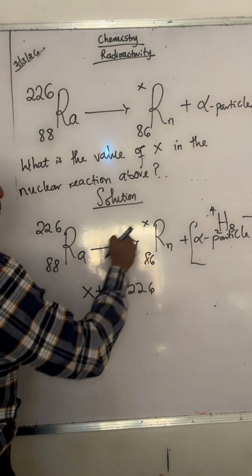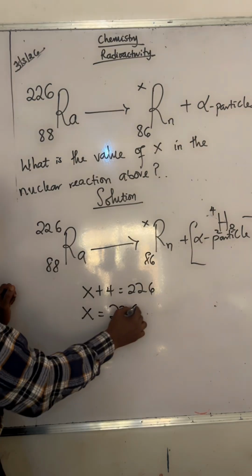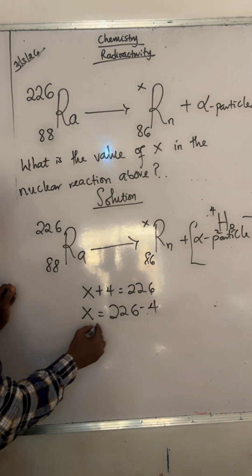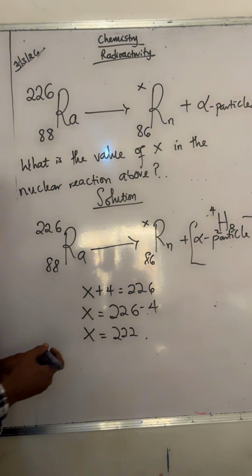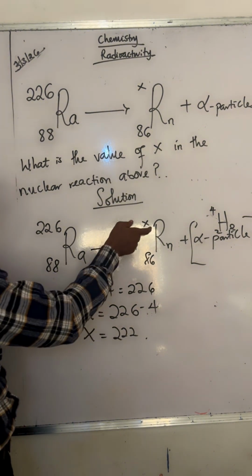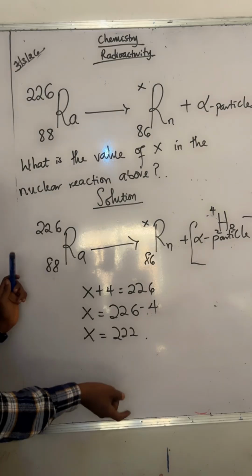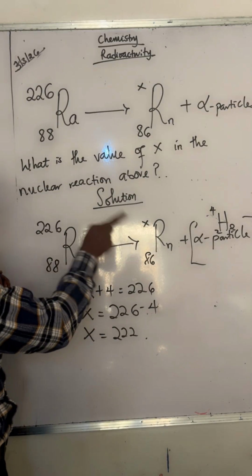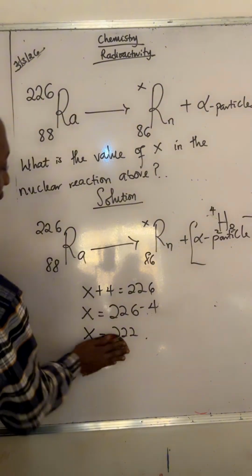These two here must be balanced. So x will be 226 minus 4, and that x is 222. Or just see, what will I add to 4 to make it 226? That's 222. So the value of x in this nuclear reaction is 222.